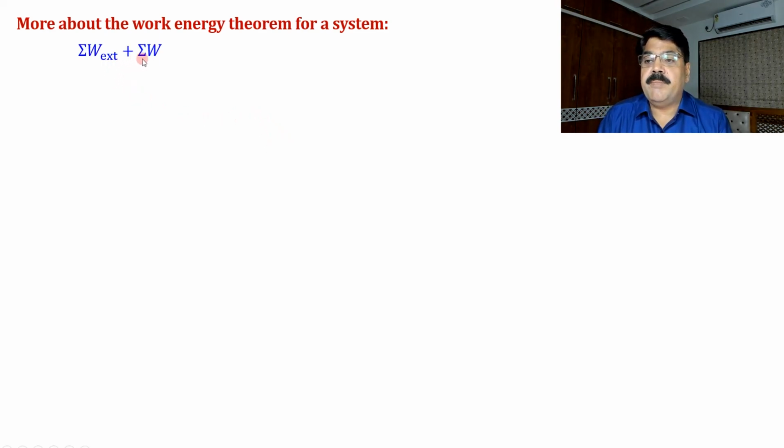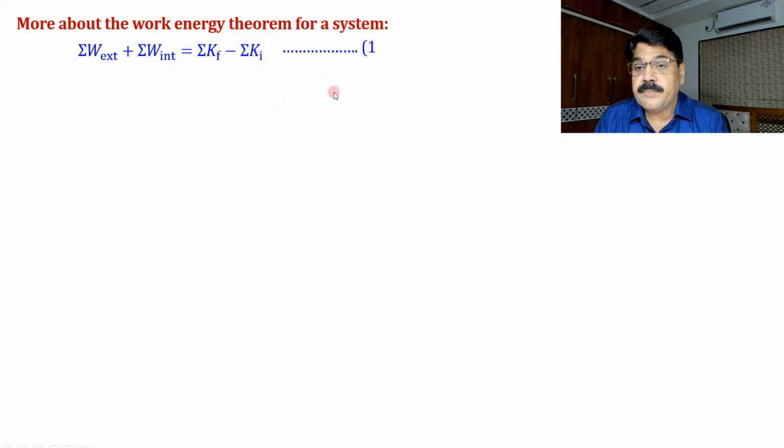Summation W external plus summation W internal is equal to summation K final minus summation K initial. That is, work done by all the external forces plus work done by all the internal forces. What does this left hand side suggest? Total work done by all the forces of a system is equal to the change in kinetic energy of the system. Summation K final means total final kinetic energy, and summation K initial means total initial kinetic energy of the system. This is the statement of the work energy theorem, and let us call it equation number 1.